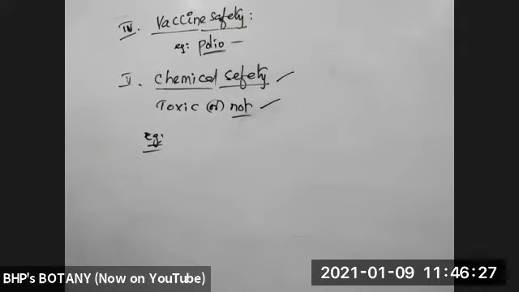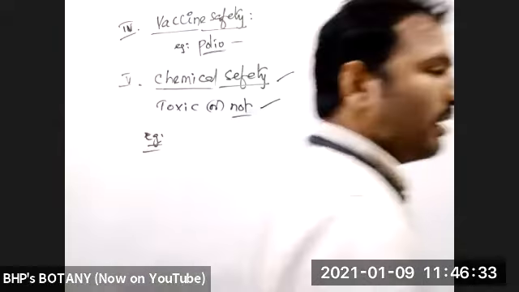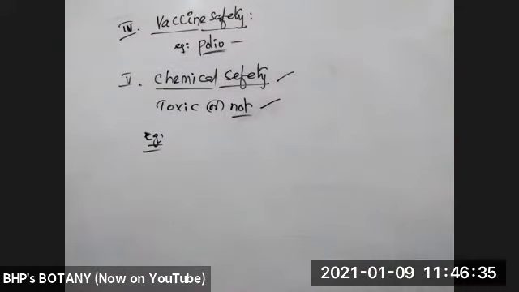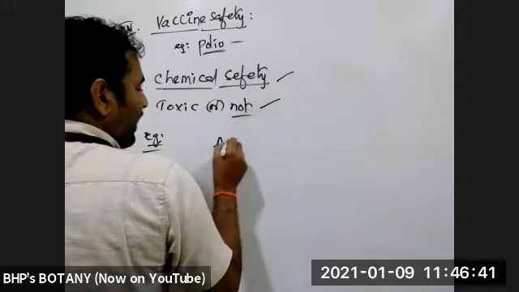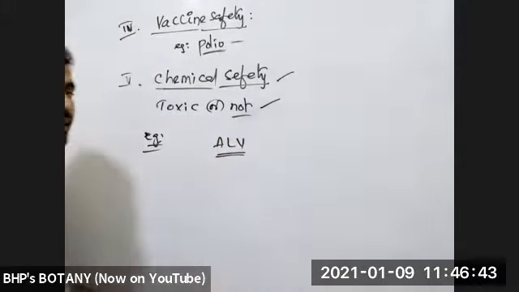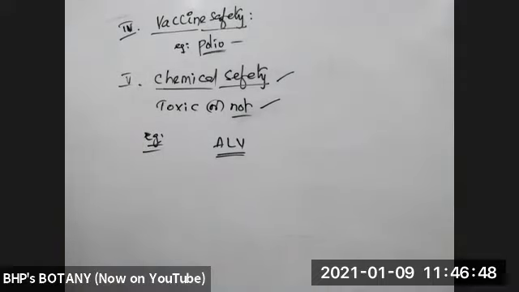Then transgenic chick. Resistant to ALV, avian leukosis virus.